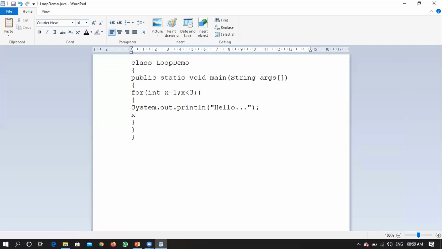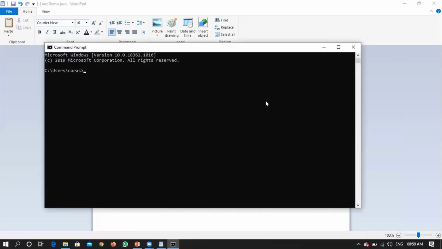So you can write something like this also. You can just keep track of that particular variable within the loop also. That is also a feasible solution.